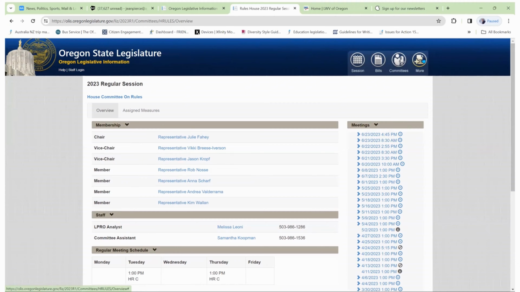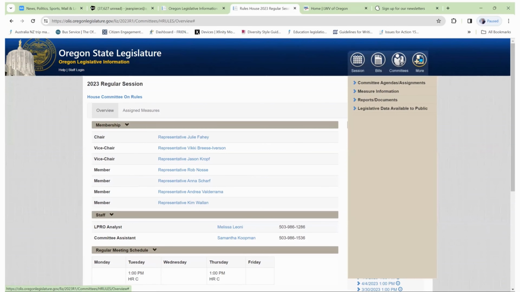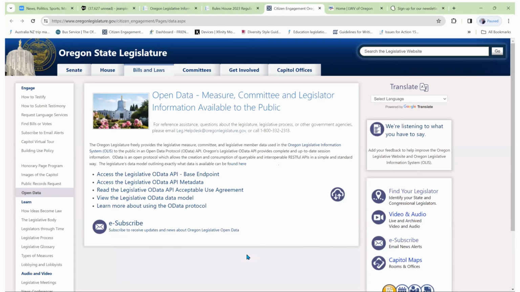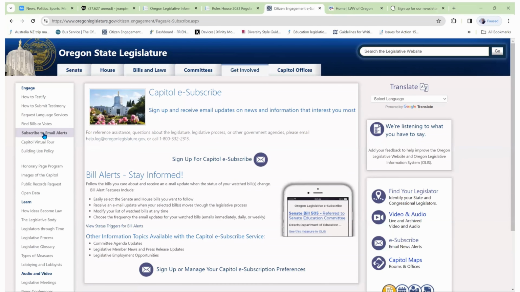But there's an easier way to find out about what meetings will be coming up in committees that you're following. Click on More, click on Legislative Data Available to the Public, and click on Legislative Open Data. This takes you to a page that is very valuable for advocates. Over here on the left, subscribe to email alerts. Sign up for capital E subscribe.